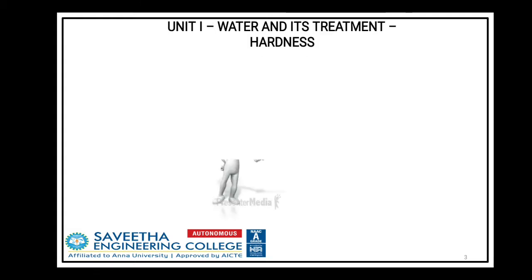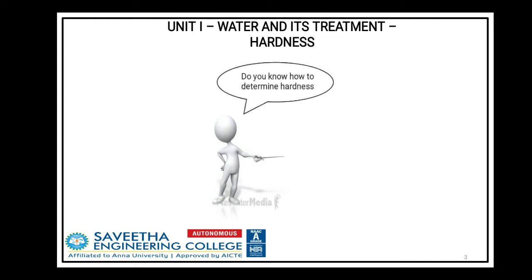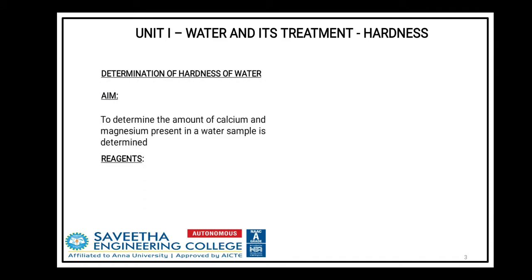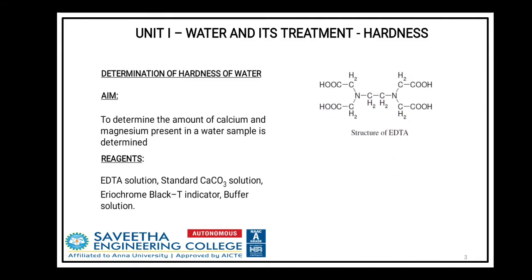The next question that arises is, how do we eliminate this hardness, or how do we determine the hardness? You can see this video, it will give you a clear picture of the determination of hardness. Otherwise, we can easily estimate hardness with the help of EDTA titrations. EDTA solution, standard calcium carbonate solution, Eriochrome Black T indicator, and buffer solution are the necessary agents for this titration. Here you can see the structure of EDTA and EBT.